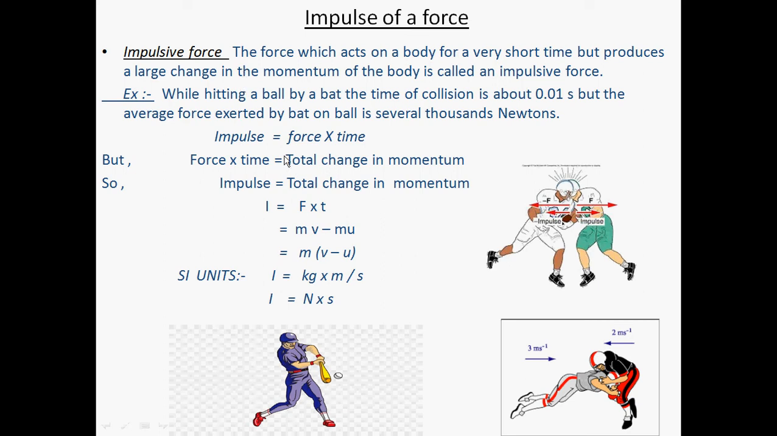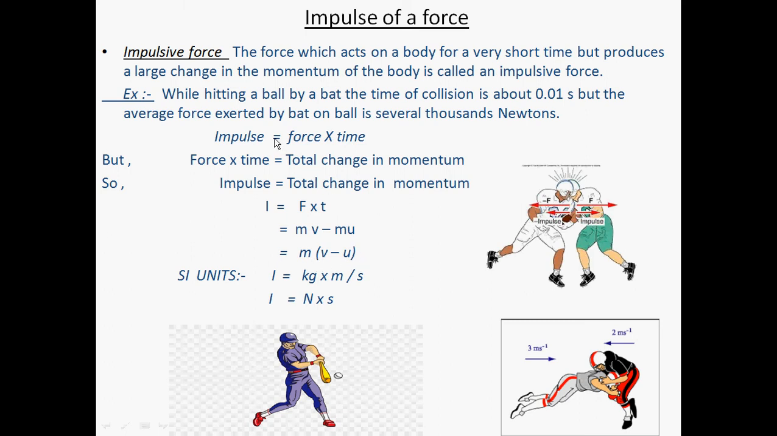Now, the impulse is the product of force into time, and force into time is equal to the total change in momentum. So the impulse is equal to the total change in momentum. I, that is the impulse, is equal to force into time, and it is also equal to the change in momentum. So the impulse will be mv minus mu, which is m(v minus u).